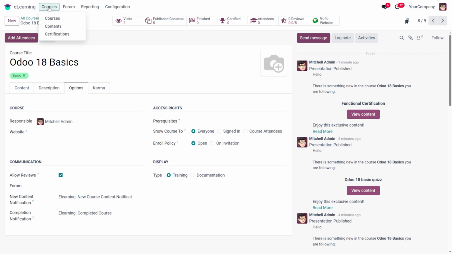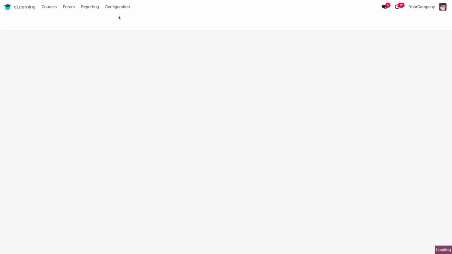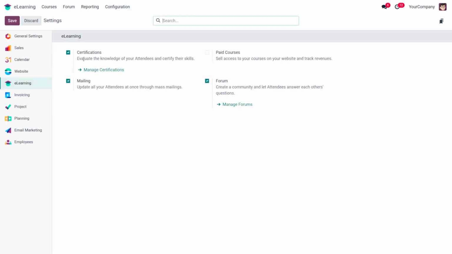Then we have discussed the course content, certification, the e-learning module, forum and forum post in this e-learning module. Then we have the configuration settings. In this configuration settings, we have certification. We have discussed the certification. Once we enable the mailing, then only the add attendee option using enroll, open invitation and on enrolled only for the private course option will be available.